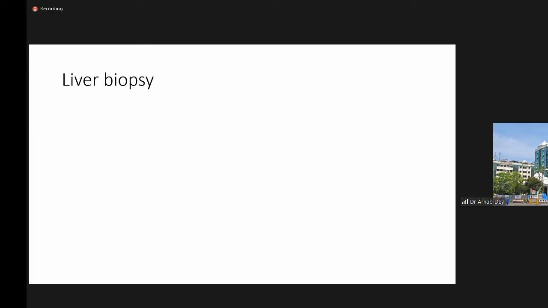So the patient underwent liver biopsy. For liver biopsy, I would like to invite Dr. Kritika Madam, who is our pathologist from the Department of Hepatology. Madam, can you please share your screen?